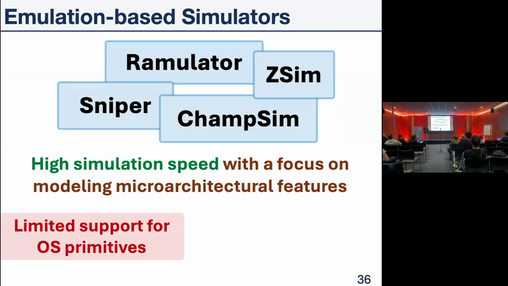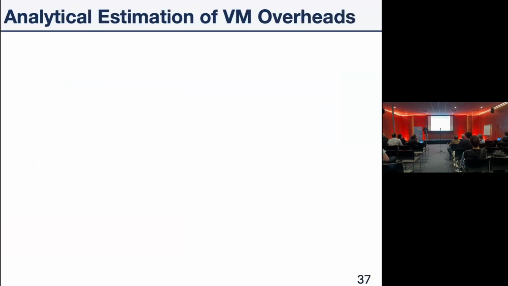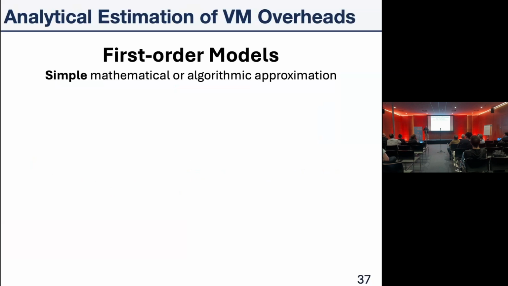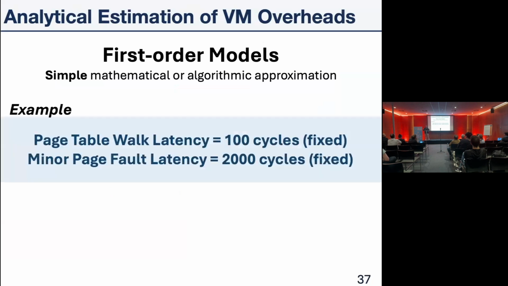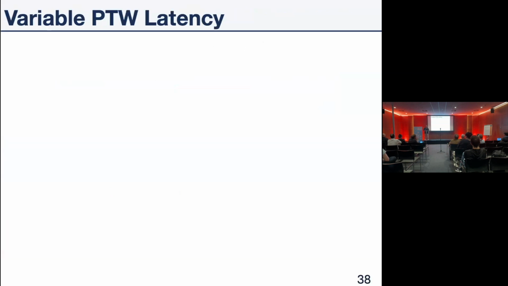However, we have limited support for operating system primitives, and they typically use analytical models to estimate virtual memory overheads. An example is that they use first-order models to estimate these overheads, which you can think of as simple mathematical or algorithmic approximations. For example, we set the page fault latency and the page table walk latency to static numbers. And the question is, is this good enough?